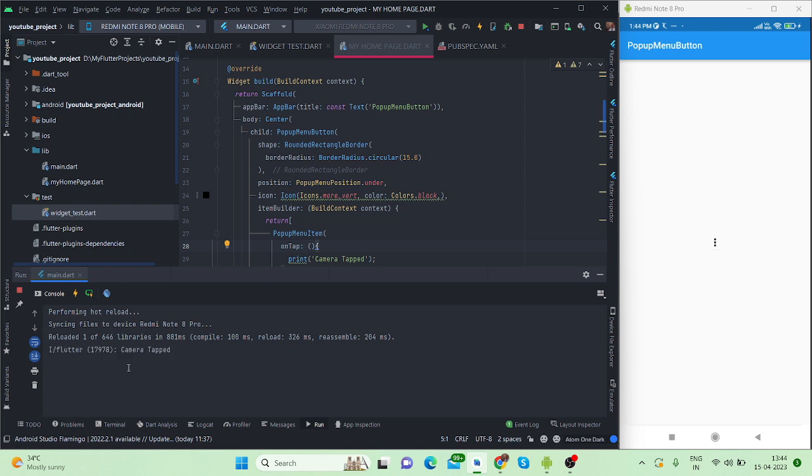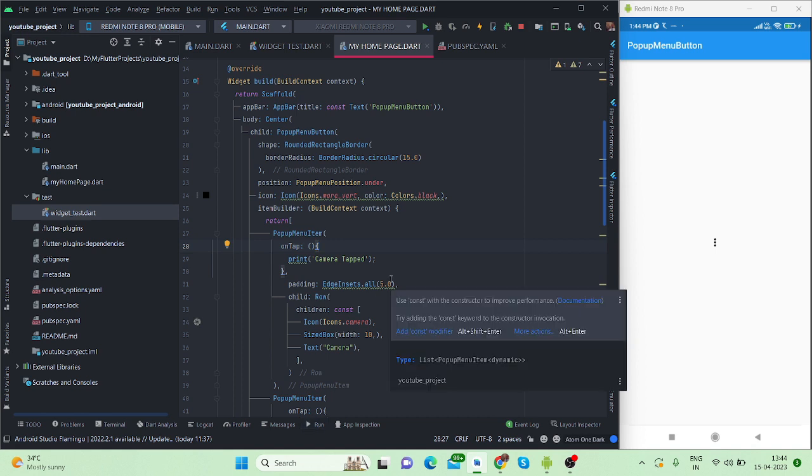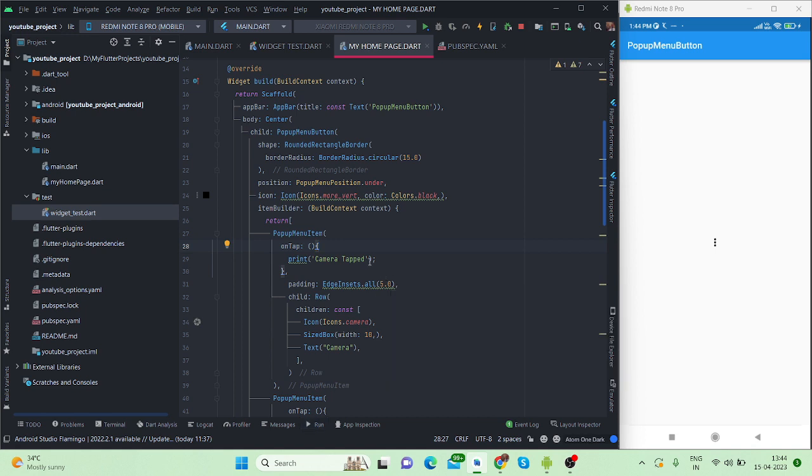Camera is tapped. So you can perform your action here. If you want to navigate, you can navigate. If you want to show any message, you can show a message. If you want to open the camera, then you can put your open camera function inside this, and I have made a separate video for camera and selecting pictures from camera and gallery. You can also check my channel.